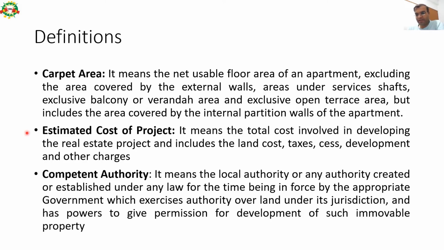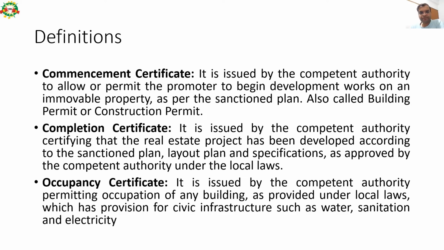It means the local authority or any authority created or established under any law for the time being in force by the appropriate government, which exercises authority over land under its jurisdiction and has power to give permission for development of such immovable properties.